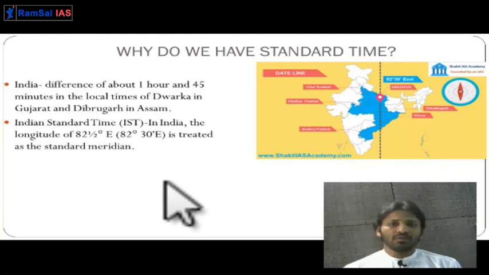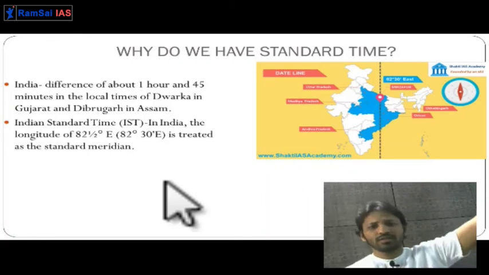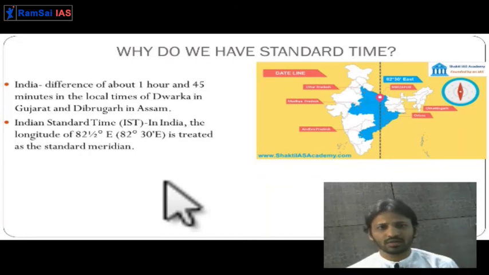For example, there is 12 o'clock on the prime meridian, and we tell all the people to keep time according to the meridian they are situated in. For example, right now I am in Pune, so I am situated somewhere, let us say on the 60 degrees meridian. You are in Hyderabad, so you are situated on the 65 degrees meridian. Someone in the northeast is situated somewhere on the 90 degrees meridian.